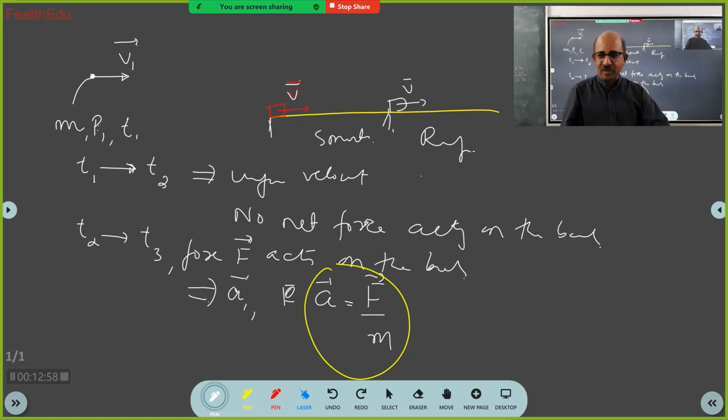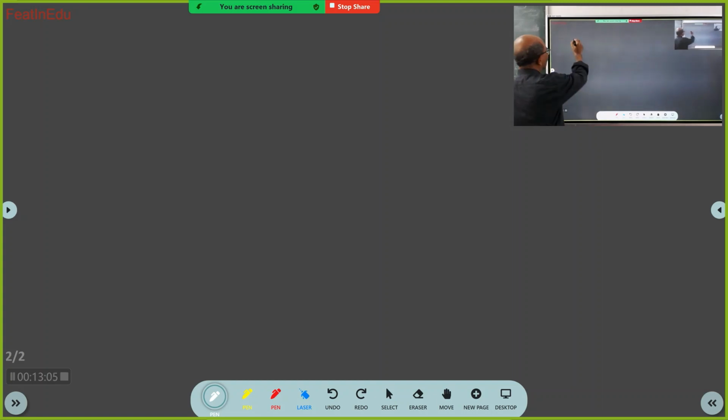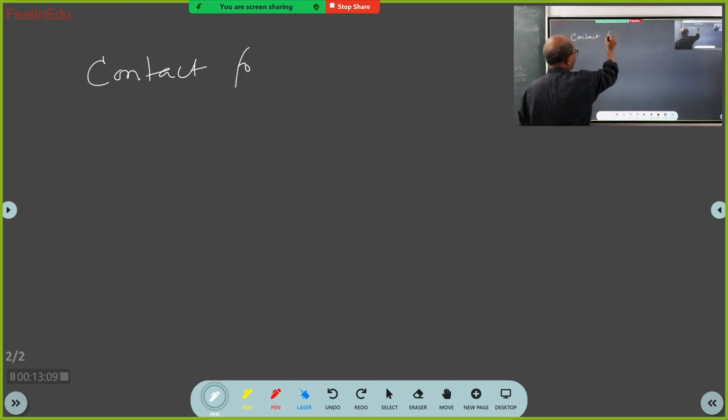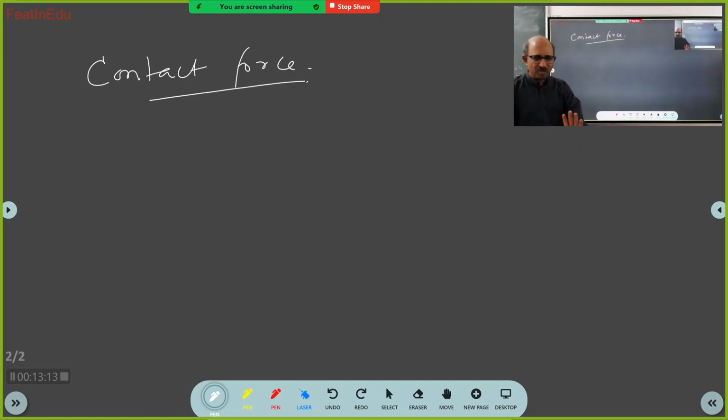Now my friend used the word contact force. Physics is very simple. The names used here automatically give the meaning. Contact means what? They come in contact. The two bodies touch. That is what we call contact.